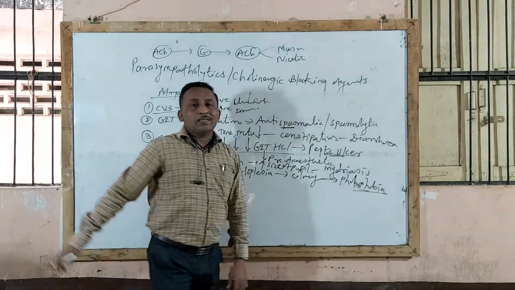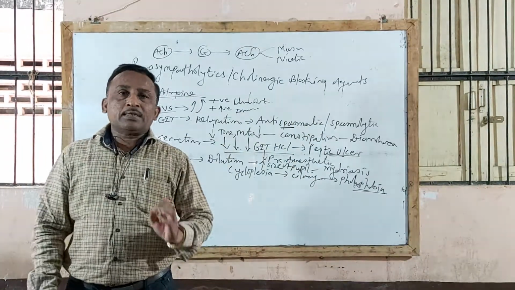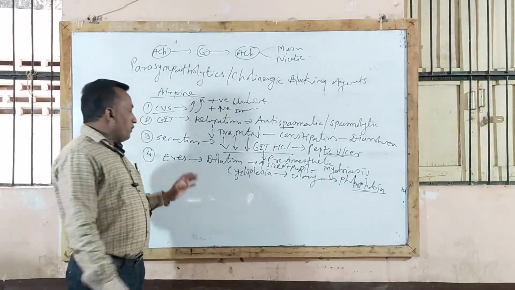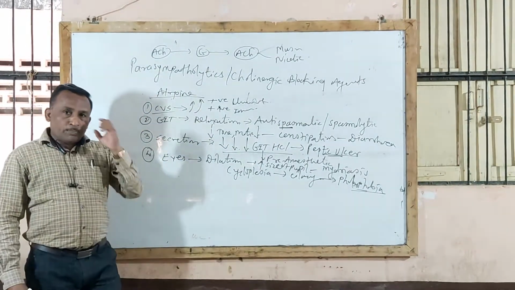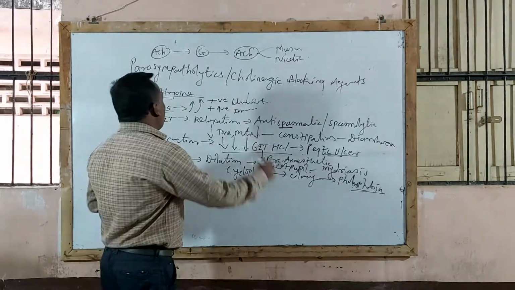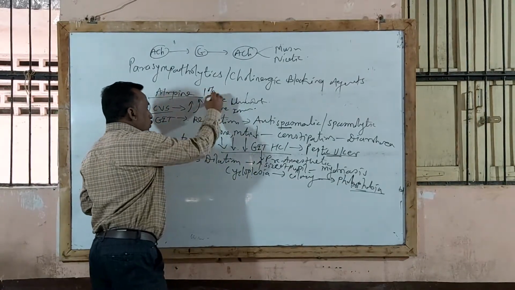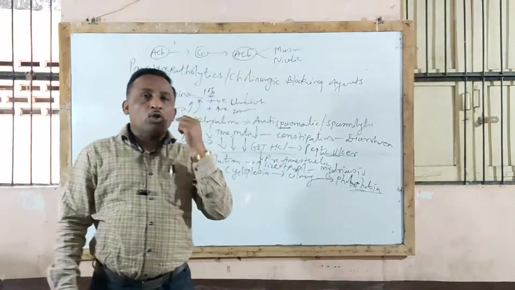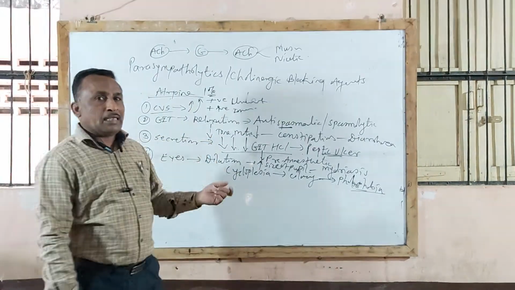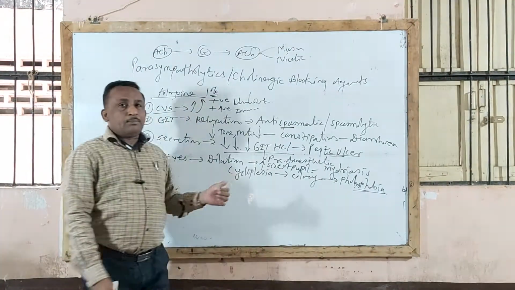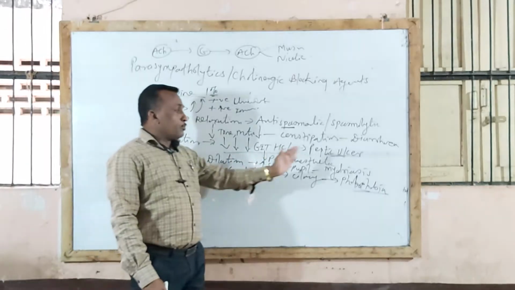Photophobia, that is nothing but day blindness. This is the major side effect of atropine if used long term. Atropine eye drops are available in the market. Atropine 1% eye drop is used for ophthalmic examination of retina, that is for mydriasis effect. But at the same time, on long-term use, it may lead to mydriasis.